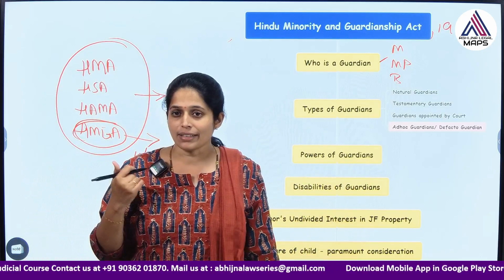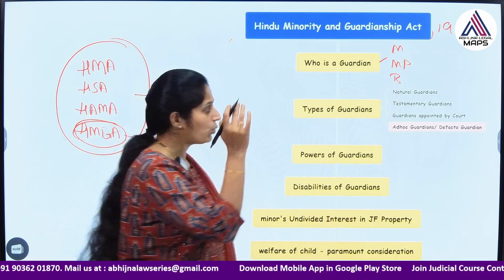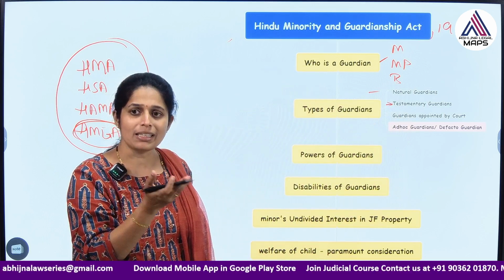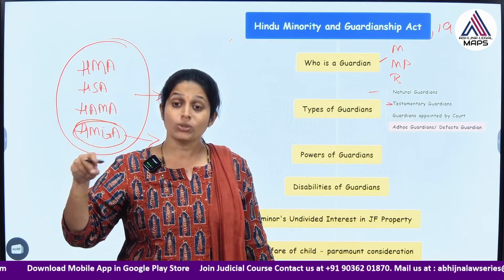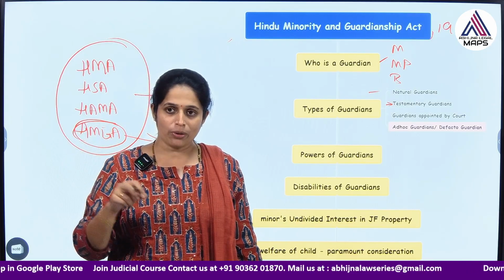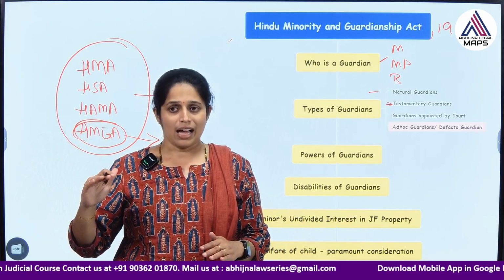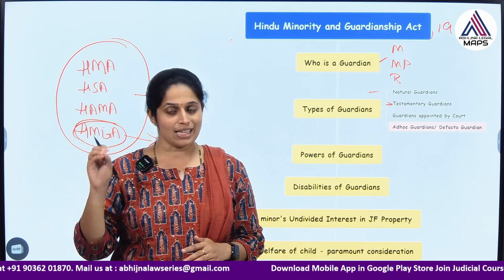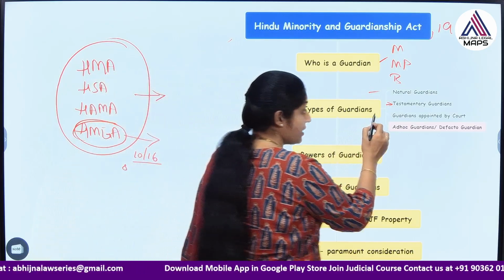Then how many types of guardians are there? We have different types. The act classifies them into natural guardians and testamentary guardians. Natural guardians are the father or mother. Testamentary guardians are those appointed by the father or mother through their will. Testamentary means relating to a will. If they have appointed a guardian in their will, and the father and mother die, then after their death the will takes effect and there will be a testamentary guardian. Or the court may also appoint the guardian, who is said to be a guardian appointed by the court.